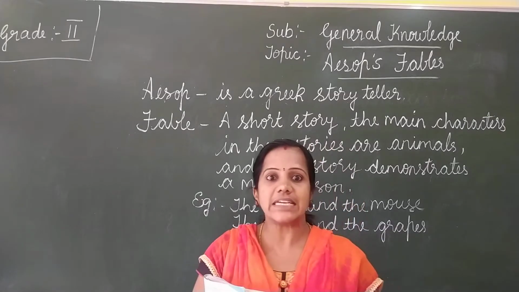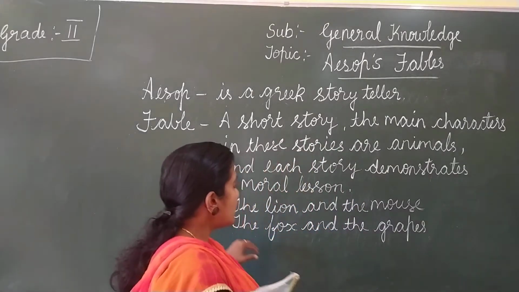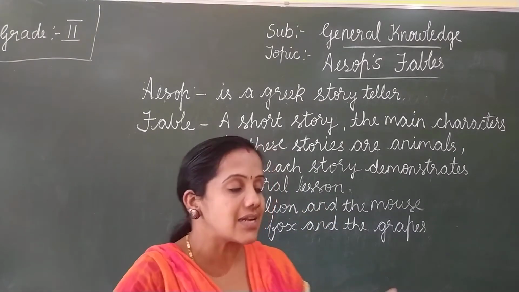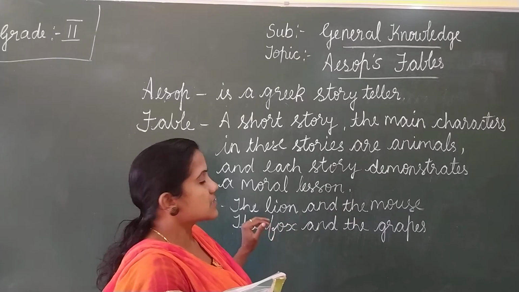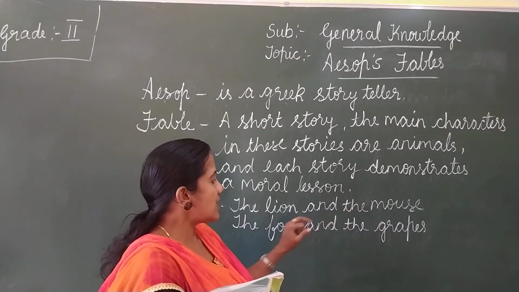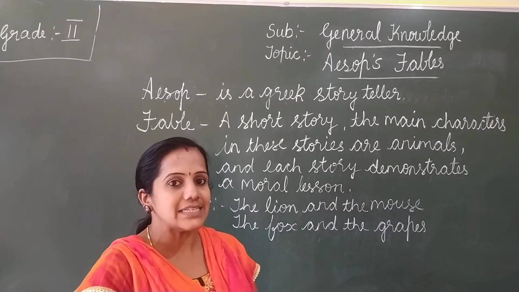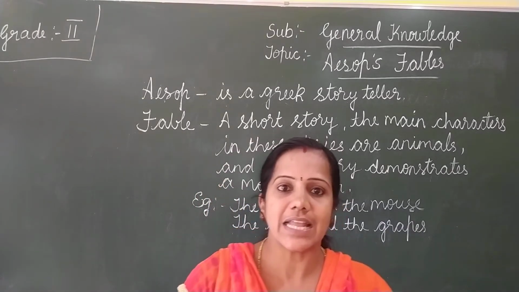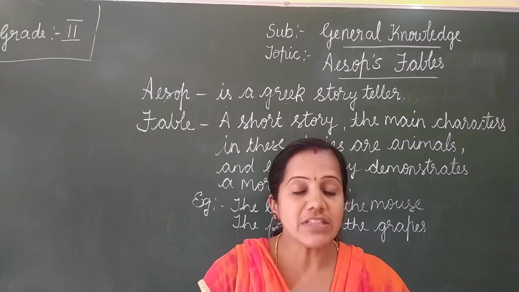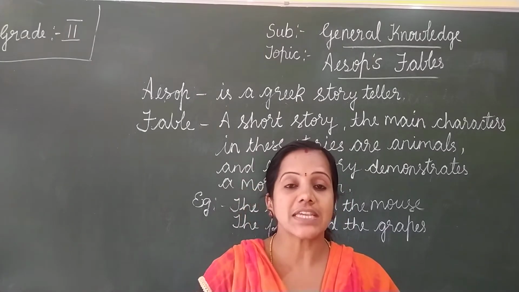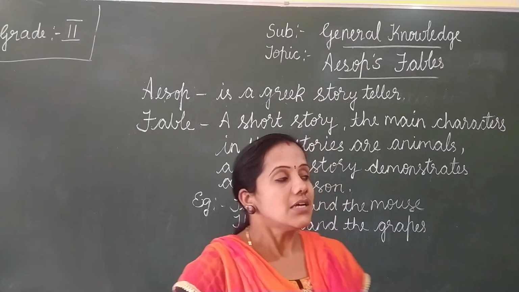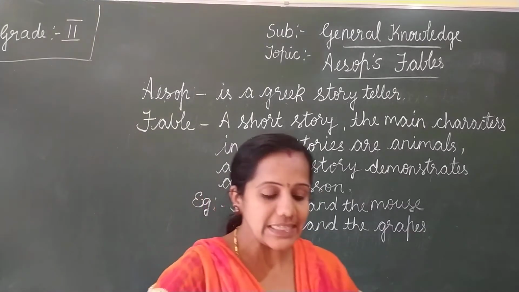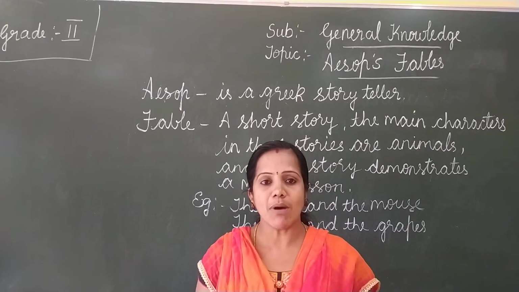So we cannot degrade that. Here the mouse was the smallest creature, but at last the mouse was the helper. The mouse helped the lion at the end. So we cannot degrade any small creature like that. Even the smallest creature can be helpful for us. This is the moral of the story, the lion and the mouse.